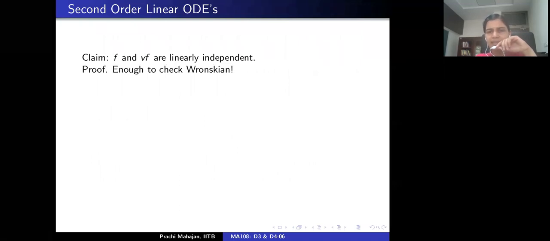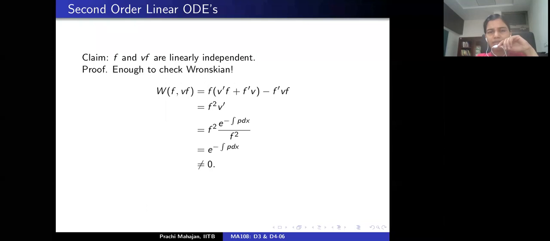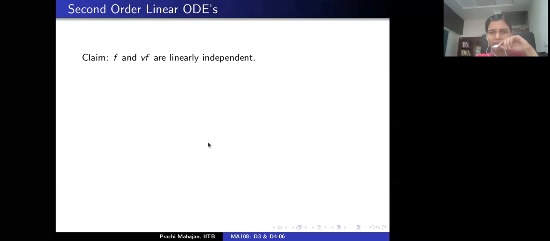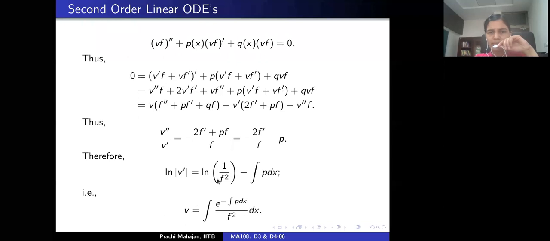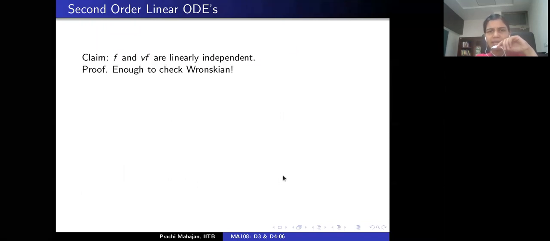And how do we check this? We will just appeal to the Wronskian. So let's compute the Wronskian of F and V times F. By definition, this is F multiplied by the derivative of VF minus the derivative of F times VF, which is nothing but F square times the derivative of V. But remember, the derivative of V is nothing but the following. You recall the second last equation on the previous slide. So you can read the derivative of V from there and plug that information here.